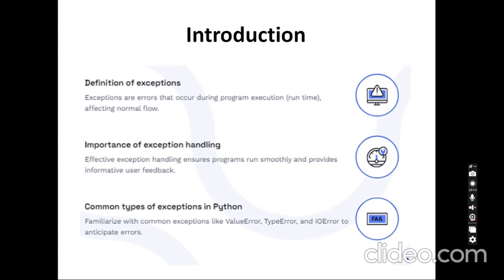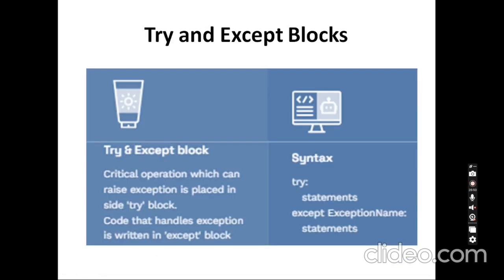If we handle exceptions, it will ensure that the program runs smoothly and provides informative user feedback. Instead of giving an error, it will run the whole program and give a message like, you are giving a value of 0, it is not divisible by 0, so give a correct value. So we give a feedback message to the user. Some common types of exceptions are value error, type error, and IO error, which we commonly face.